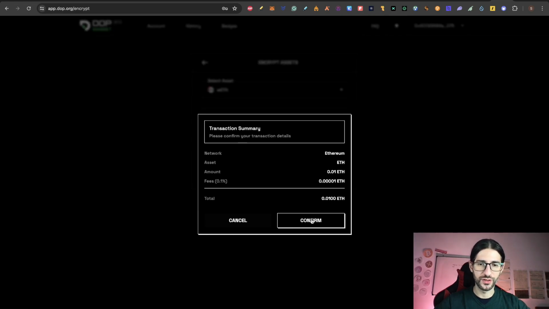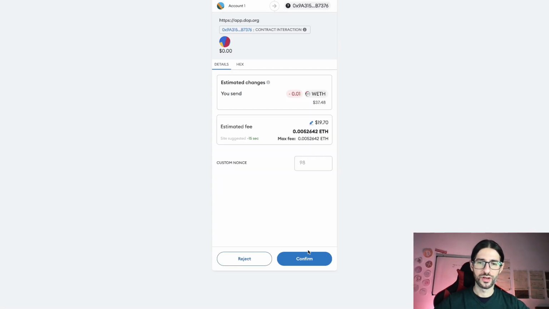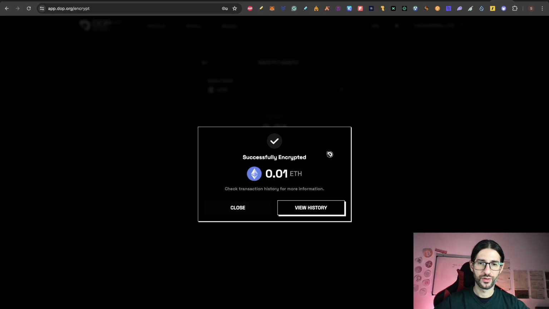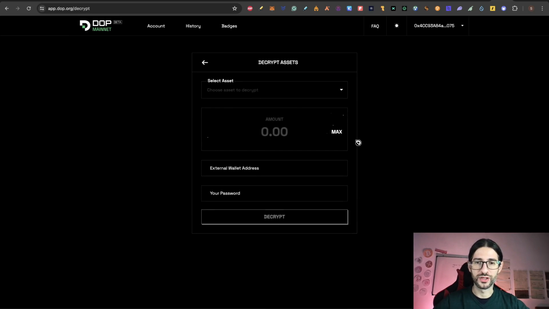You can see the fee is 0.1%. You need to approve in the wallet that is connected. Now confirm the transaction to encrypt, and you can see successfully encrypted. You can close this or see your history, and you can see how much I have in my balance. You can see this is the DOP address, so I can copy this address and you can use it to send or receive funds.